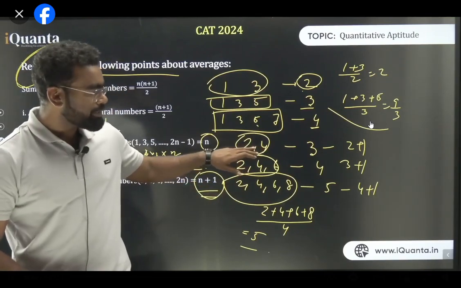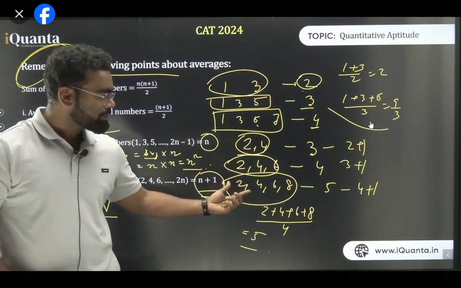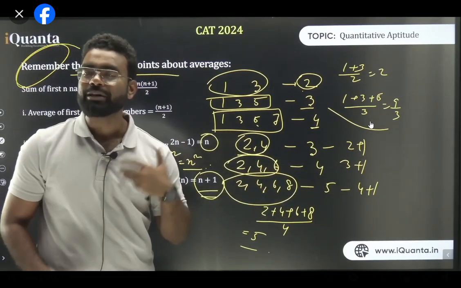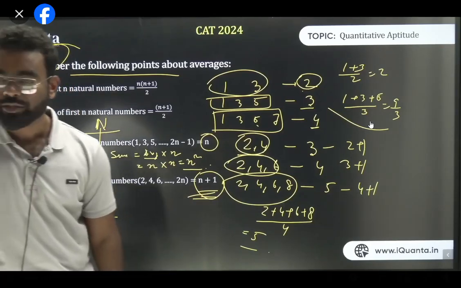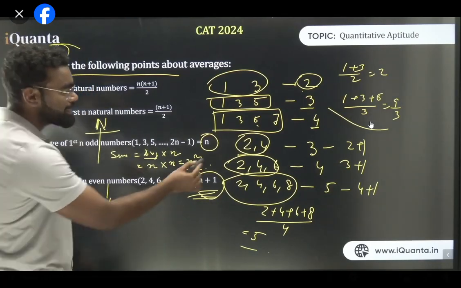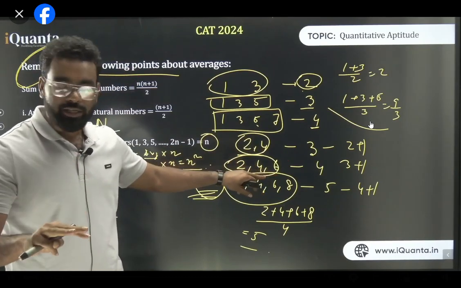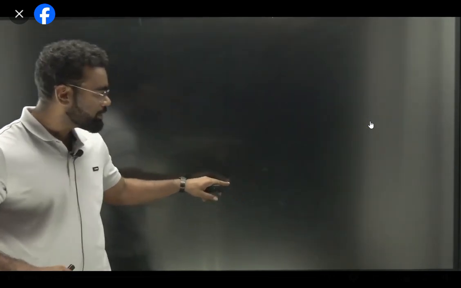जब 2 even numbers हैं, what is your answer? 3. जब 3 consecutive even numbers हैं, what is your answer? 3 plus 1. जब 4 consecutive even numbers हैं, what is your average? 4 plus 1. Am I clear? So whenever it is happening, it's always n plus 1 in case of the first even natural numbers, and इसके ऊपर बहुत बार question पूछा है. Trust me on this. When there are 2 and 4, two even numbers, average कितना हो गया? 3. 2, 4, 6, first 3 even natural numbers, average कितना हो गया? 4. 2, 4, 6, 8, the first 4 even natural numbers, average कितना हो गया? 5.